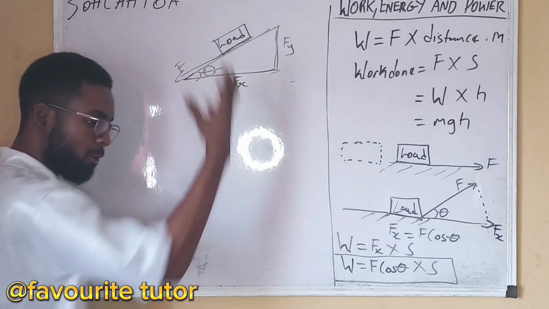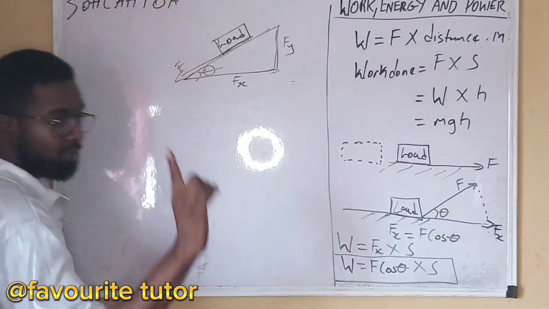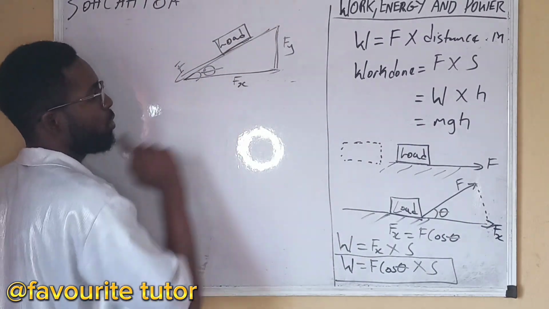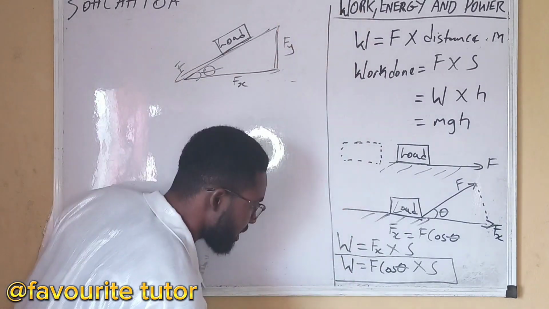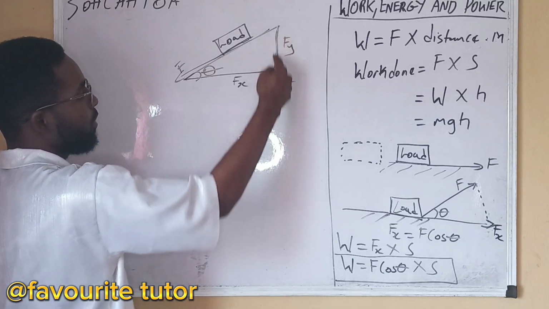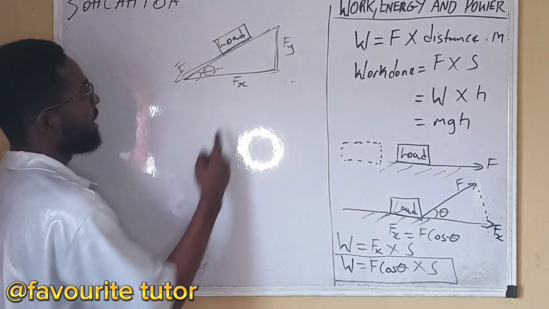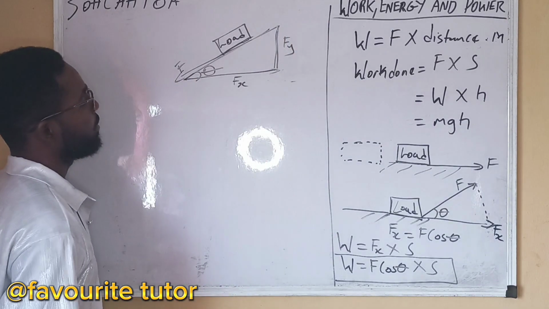So the vertical force is bringing it down. But the load is inclined, don't forget that. That's why there's an angle here. Don't forget this angle. The vertical force is bringing it down, so we need to look for this side. How do I get the vertical force?